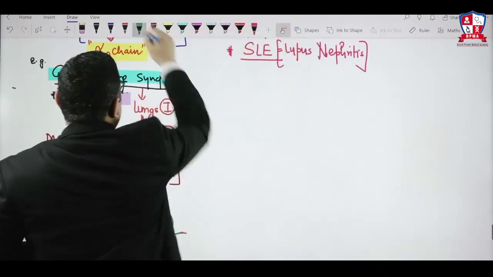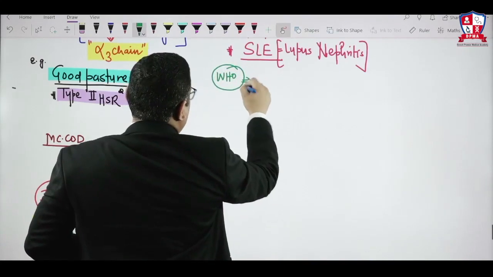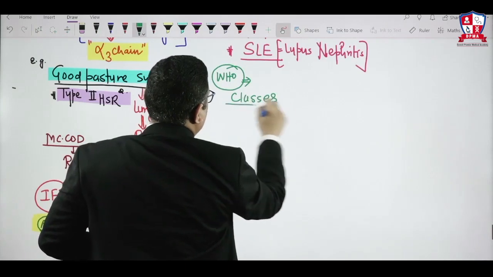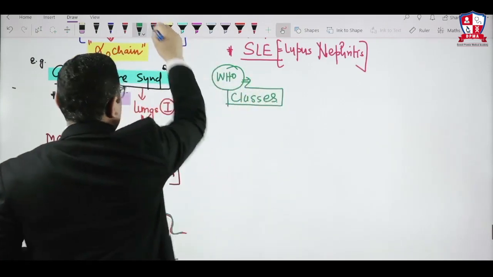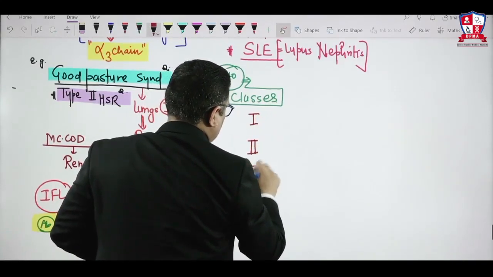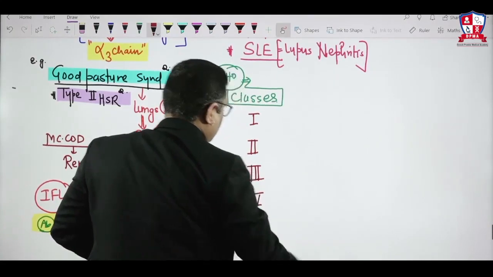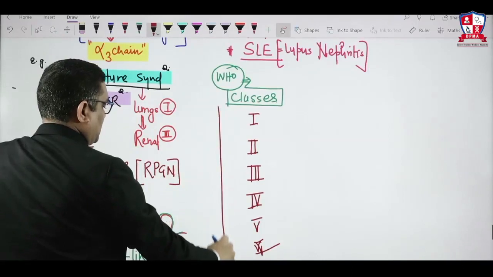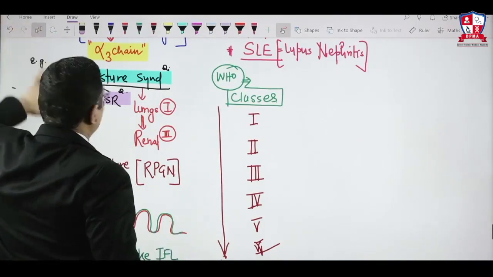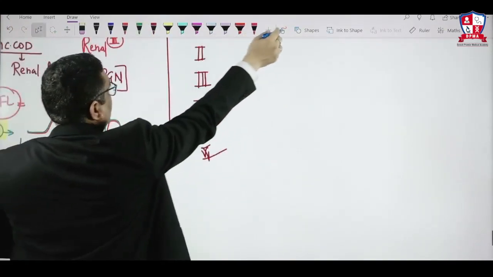According to the latest WHO classification, lupus nephritis has been divided into 6 classes, right? Class 1, 2, 3, 4, 5 and 6. So there are 6 classes in order of worsening of the prognosis. Remember, in order of worsening of the prognosis. So as you come down, there is worsening of the prognosis.